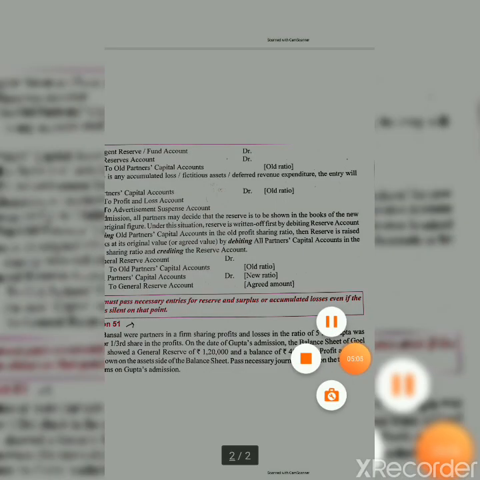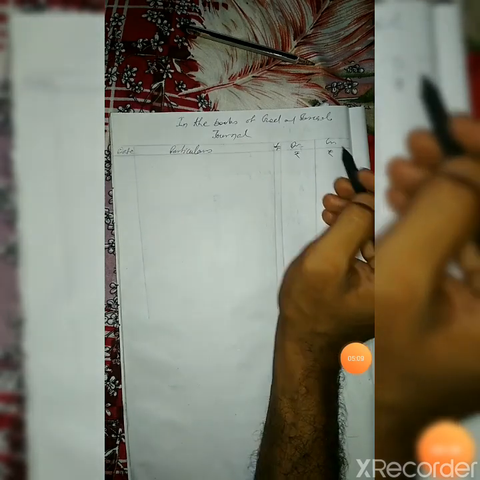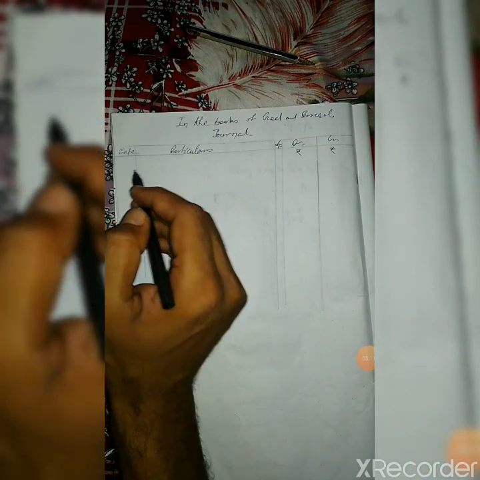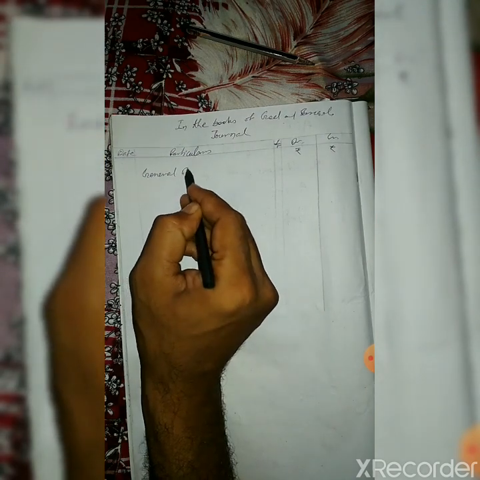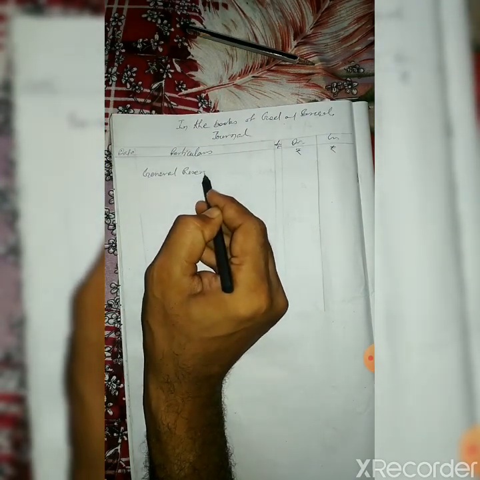Pass the necessary journal entries for the treatment of these items on Gupta's admission. So let's see what the journal entries will be. The first entry will be regarding distribution of general reserve.